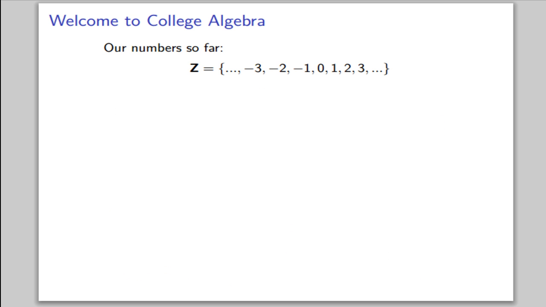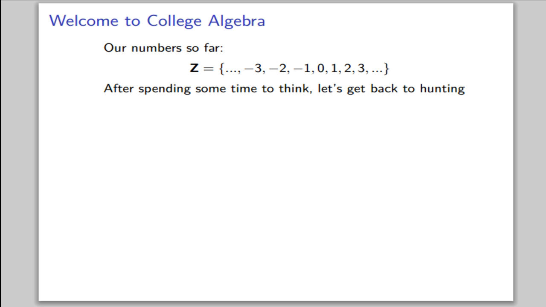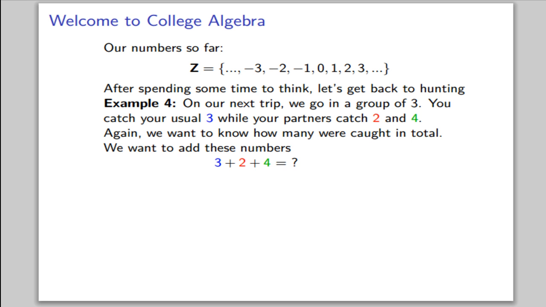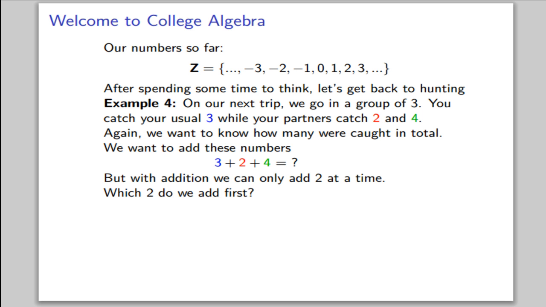Now that we've spent some time to think, let's get back to hunting. On our next trip, we go in a group of 3. You catch your usual 3, while your 2 partners catch 2 and 4. Again, we want to know how many we caught in total. We want to add the numbers 3 plus 2 plus 4 to see what it is. But with addition, we can only add 2 numbers at a time. So which 2 do we add first?